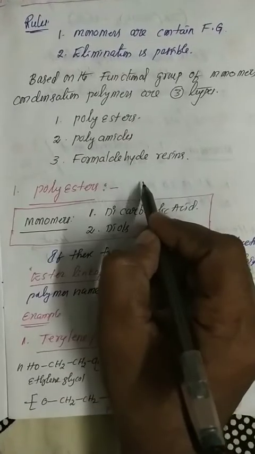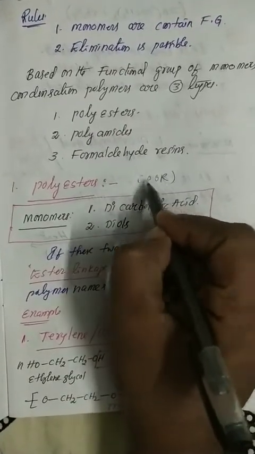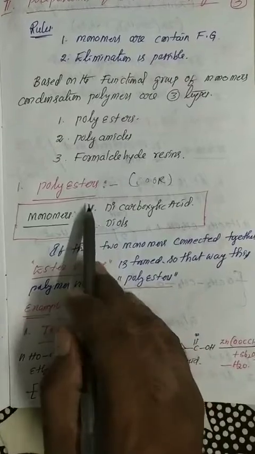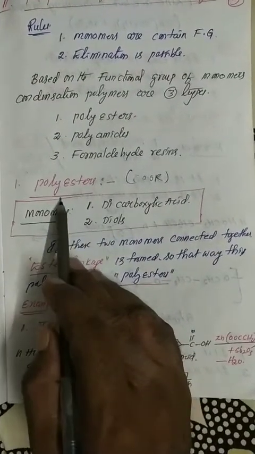Ester group means the COOR group is formed. That is the reason this category of polymers is called polyester.